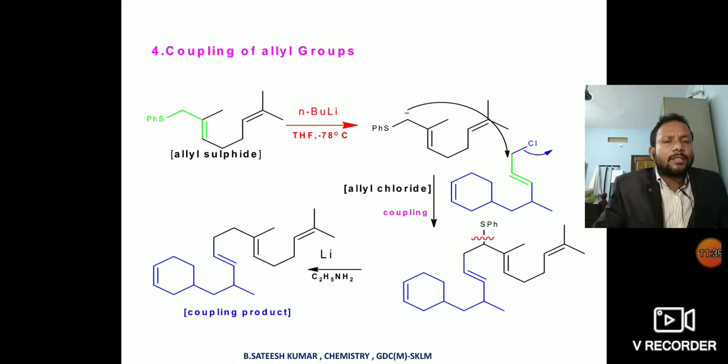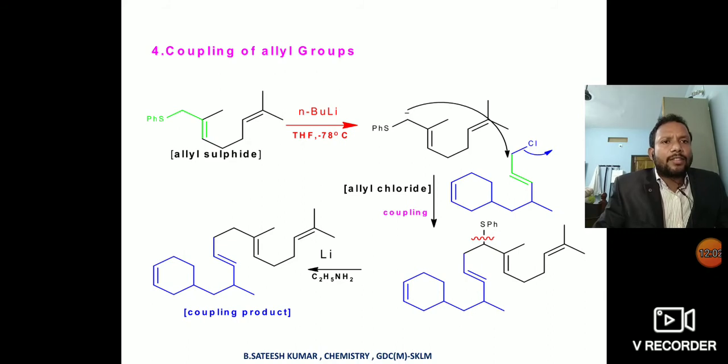I give it green color. Another allyl group is blue along with the green color. The particular allyl groups I give color.